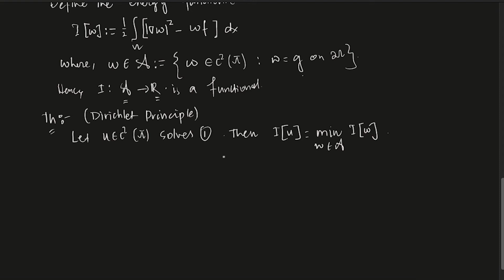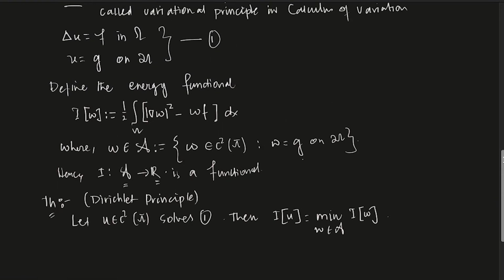So if I am looking for a solution of this problem, let us assume that you already know what the solution is. If there is a solution, that solution will be in this A, of course.